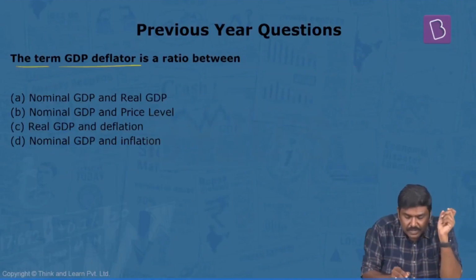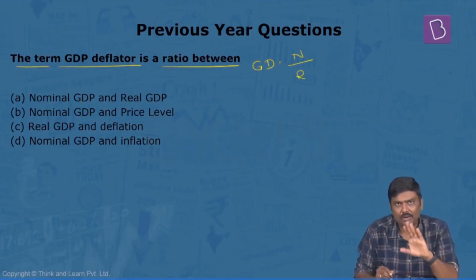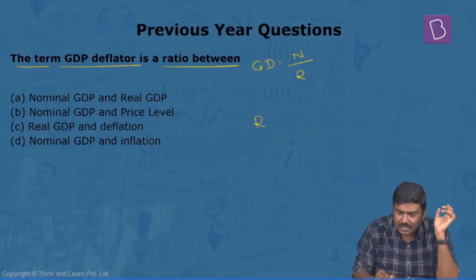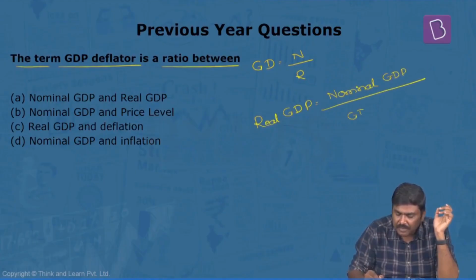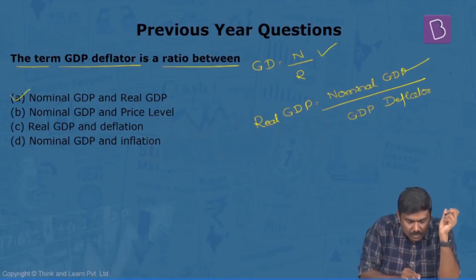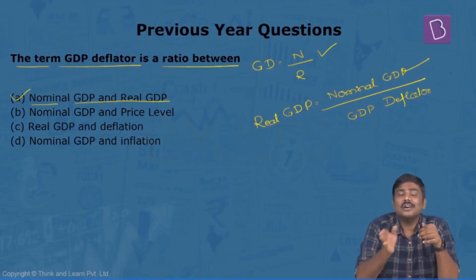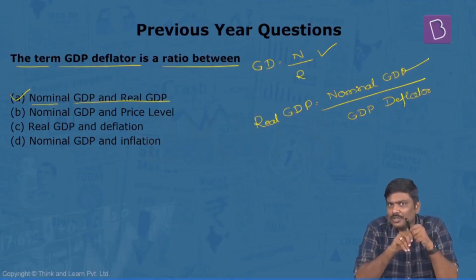The term GDP deflator is a ratio between, we have seen this, GDP deflator is equal to nominal GDP divided by real GDP. And already I've mentioned this, you can write it in another form: real GDP is equal to nominal GDP divided by GDP deflator. This is the formula. Either this or this, both are one and the same. So the right option will be option A, nominal GDP and real GDP. So these are the various questions which have been asked in earlier years with respect to this module. This is the end of the discussion on national income aggregates for you.